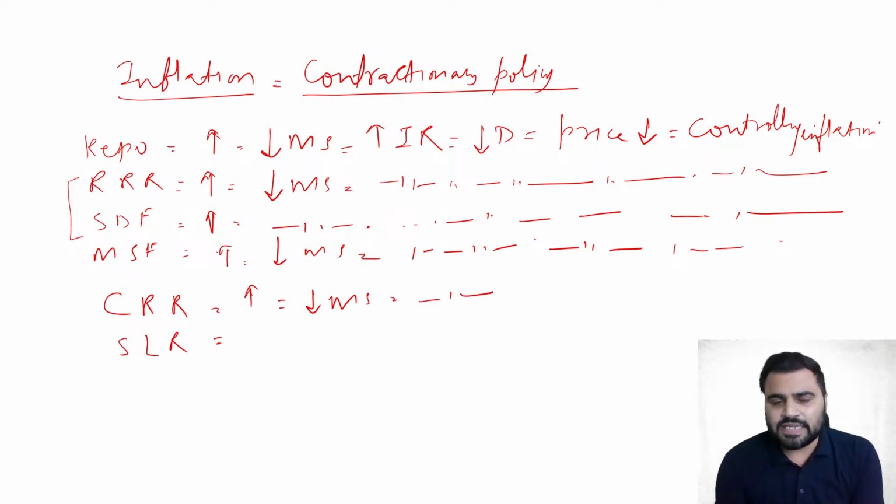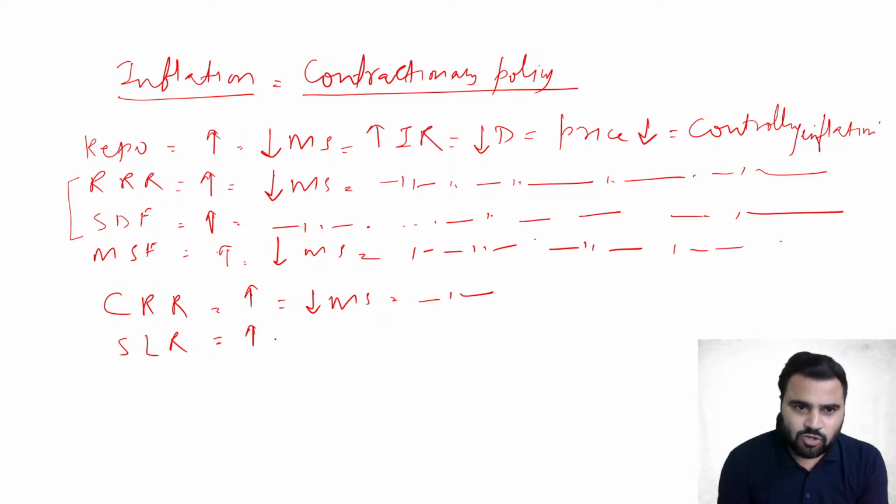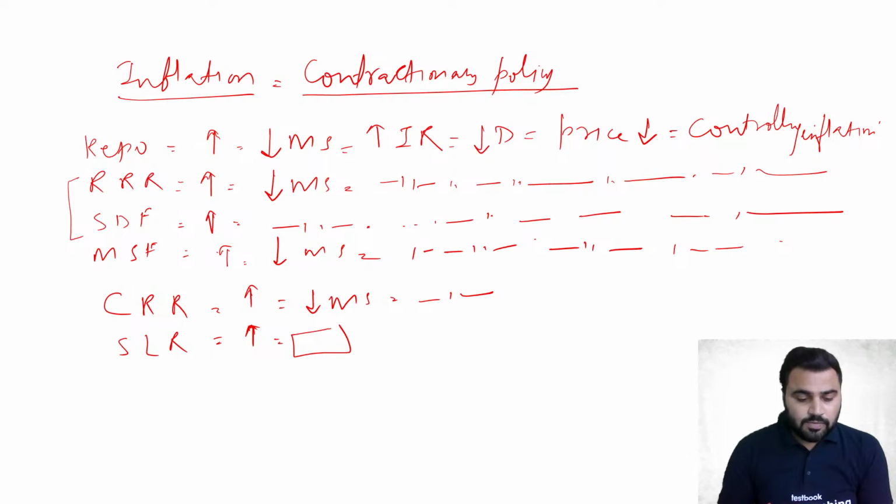There will be an increase in the interest rate, decrease in demand, decrease in prices, and ultimately controlling inflation. एसएलआर की बात करें, so SLR will also be increased as a part of contractionary monetary policy by the Reserve Bank of India. And after that what will happen? Basically, when there is an increase in the SLR, उसके बाद क्या होगा? यहाँ पर जब एसएलआर बढ़ेगा, तो अल्टीमेटली यहाँ पे बैंक्स, commercial banks need to keep more cash with themselves in order to fulfill the mandate of statutory liquidity ratio.